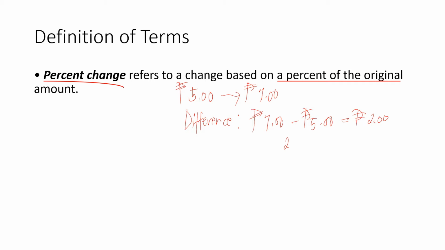So 2 divided by 5, 2 pesos divided by 5 pesos, which is equal to 0.4. If we convert this to a percent, this is equal to 40%. So 40% is now the percent change.